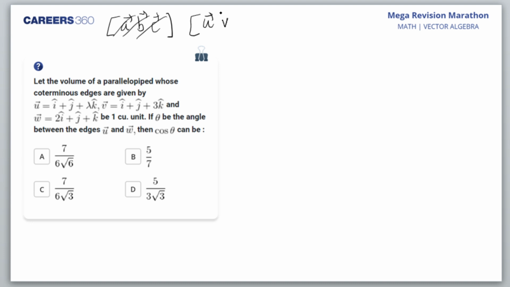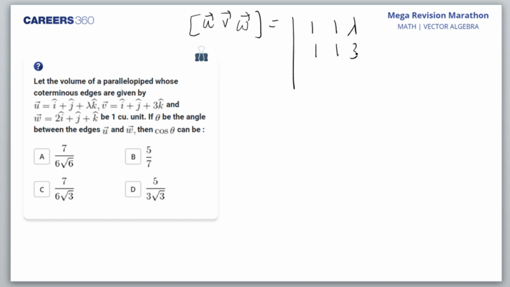U, V, W. In this case, I'll rub off this portion. So what is UVW STP? That is mod. The first one I'm writing 1, 1, lambda. The second one I'm writing 1, 1, 3. The third one I'm writing 2, 1, 1. So this is nothing but given to me as 1 cubic unit, so I'll write it plus minus 1. Do you understand this? I'll write plus minus 1.